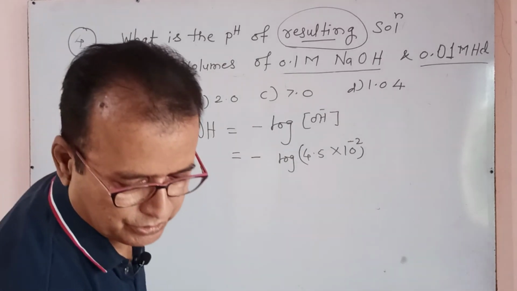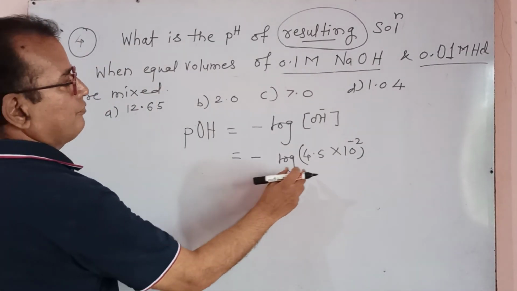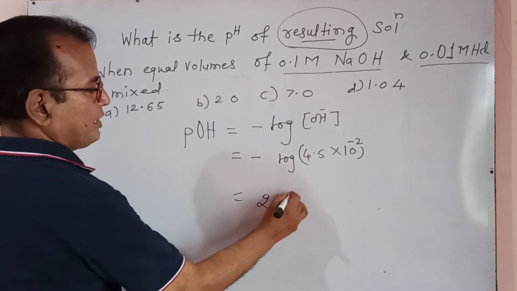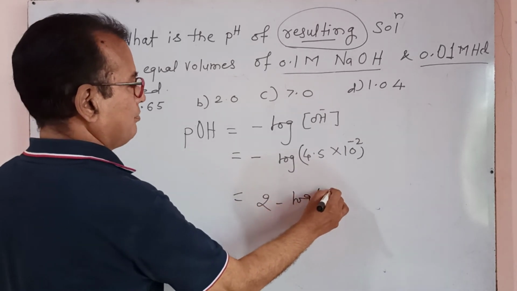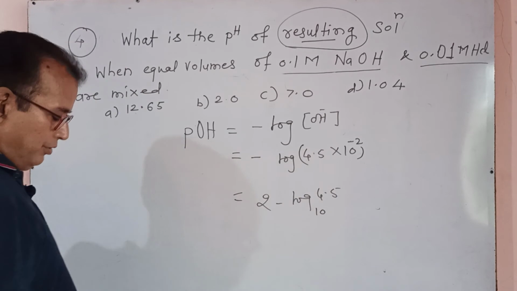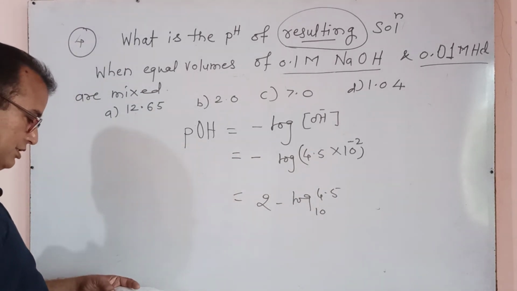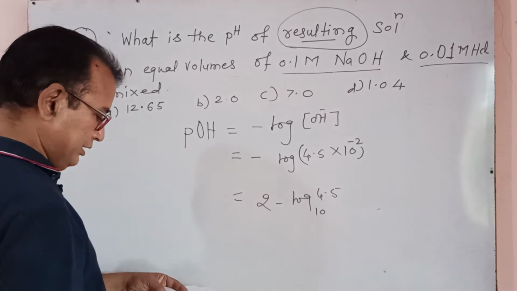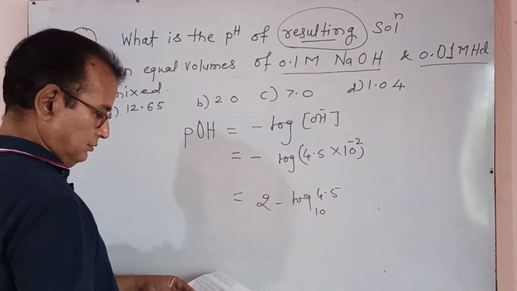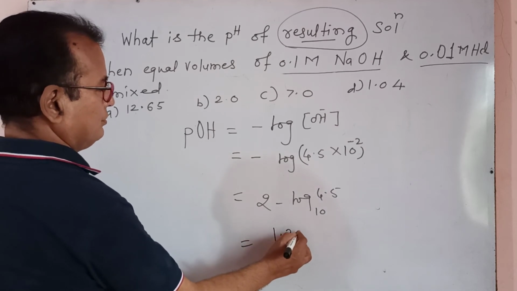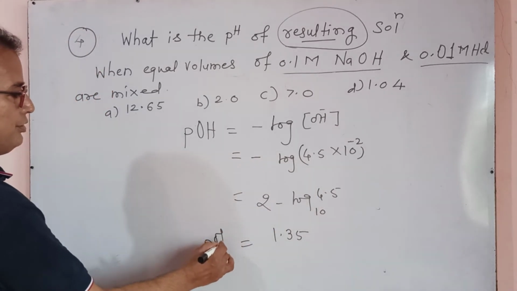If such a type of situation is there, log of 4.5 into 10 to the minus 2, a negative sign is there, then 2 minus log of 4.5, you can directly write. Look at the log of 4.5; by putting 4.5 log, the answer will come 1.35. Answer is 1.35. Our POH is 1.35.